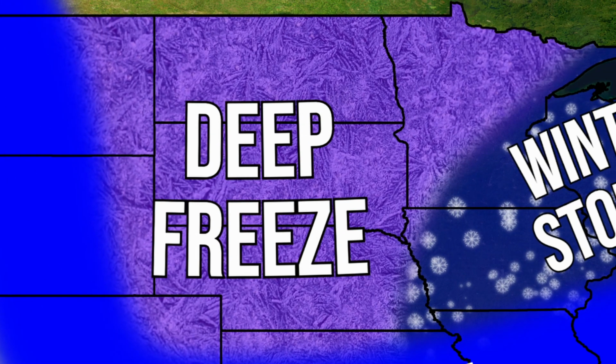Now moving just northeast there, we see that purple region, deep freeze. This area, as you know, if you live here, it's very cold in the winter. We sometimes see persistent negative temperatures, sometimes as low as -40 degrees Fahrenheit, maybe even colder depending on where you live. But overall this winter, I am expecting those very cold conditions.